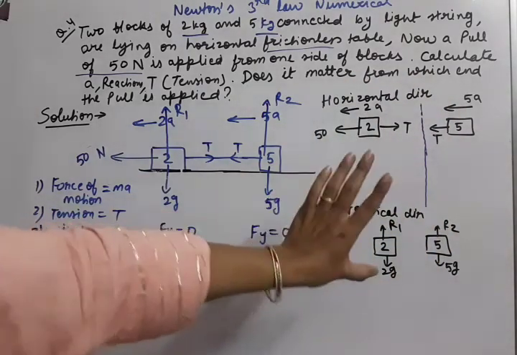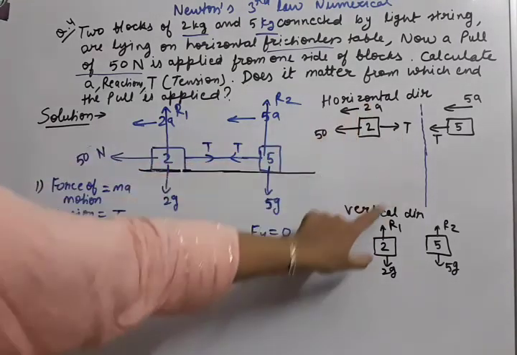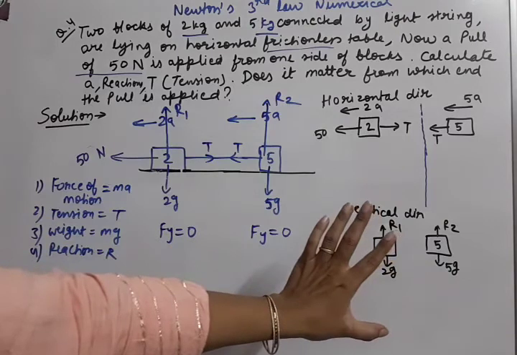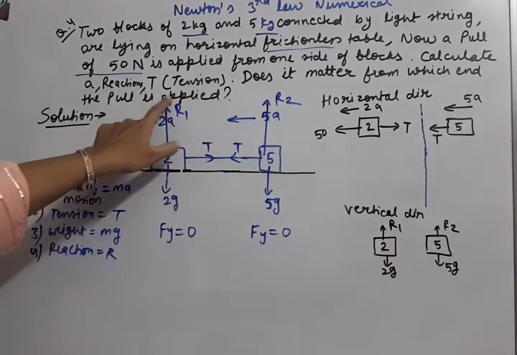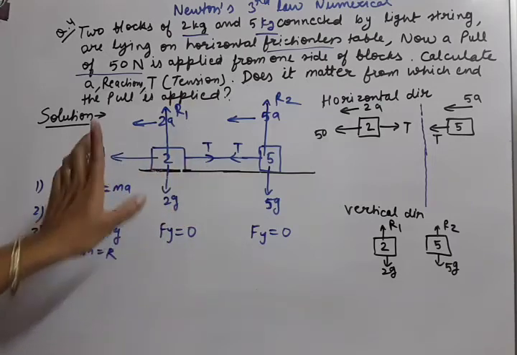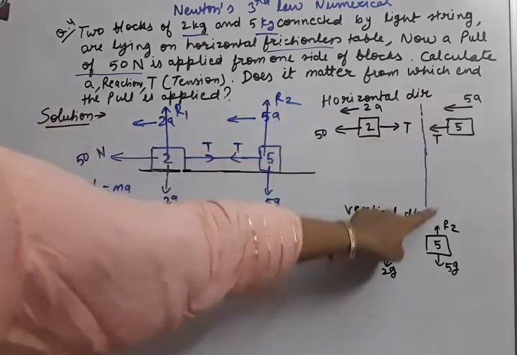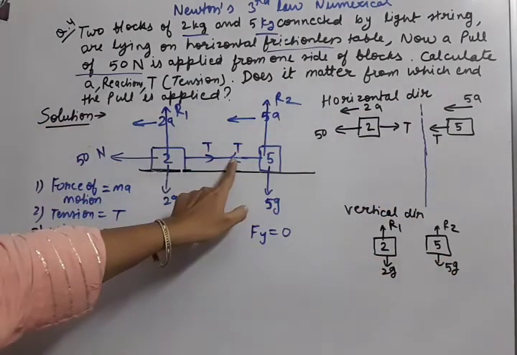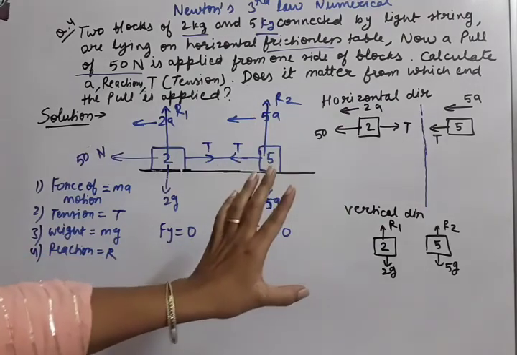You can count the number of forces: on 2 kg, 1, 2, 3, 4, 5, total 5 forces are there. On 5 kg, 1, 2, 3, 4, 4 forces are there. So how have we separated them?